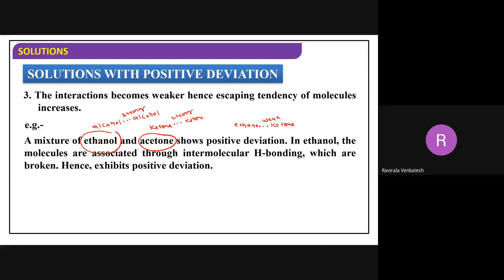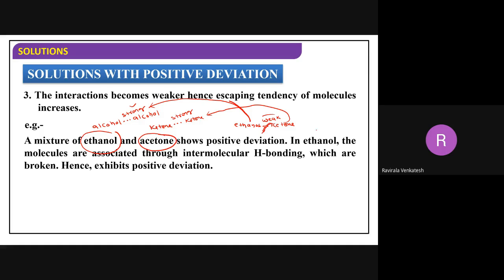So what do they actually want to do now? Ethanol and ketone will break these interactions, and they want to go again into alcohol, and again into ketone. So a mixture of ethanol and acetone shows positive deviation. Why? Because the interactions are becoming weaker, hence the escaping tendency of molecules increases. That means this bond is getting broken, and they go back to the initial state, which is alcohol, where the interactions are stronger.